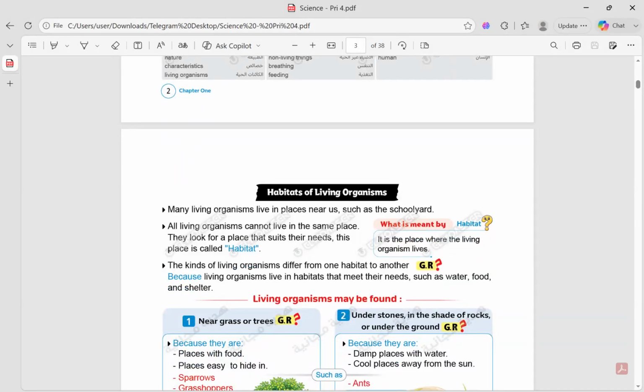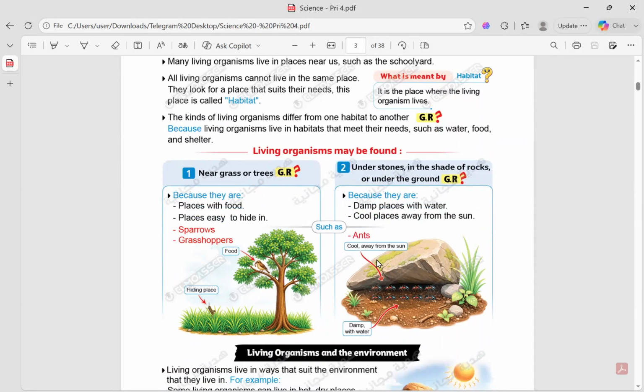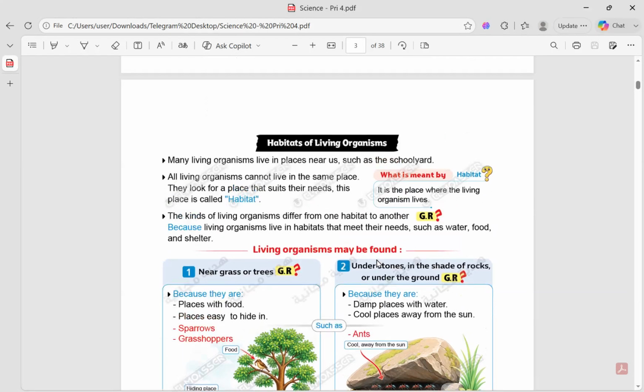Oh, and there is something called habitat. That's a place where a living organism lives, like your home, the place you live in, the place you eat, drink, or sleep. All living organisms cannot live in the same place. Do you know why?